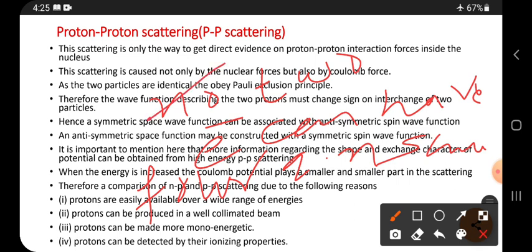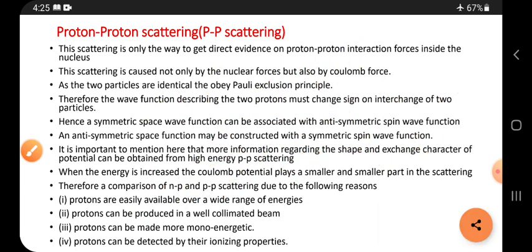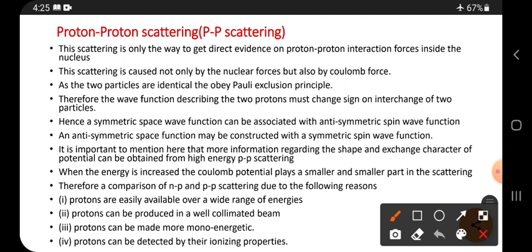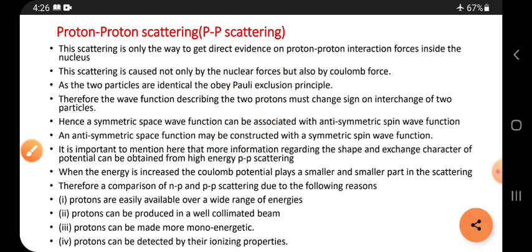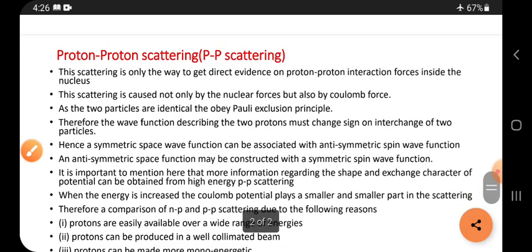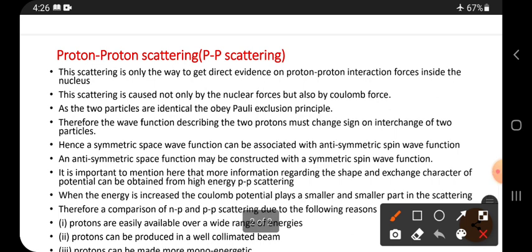So that means the four quantum numbers cannot be the same for two electrons. In the same manner we can apply it to protons also, right? So no two protons can have all four quantum numbers the same.